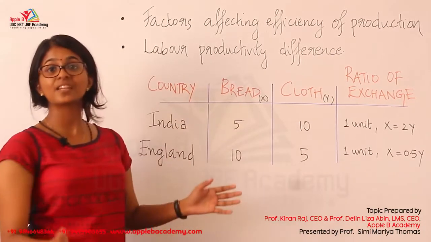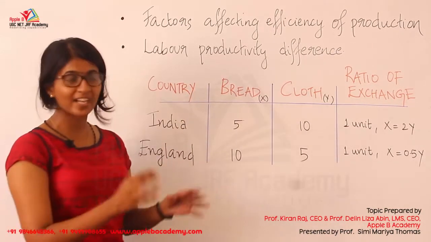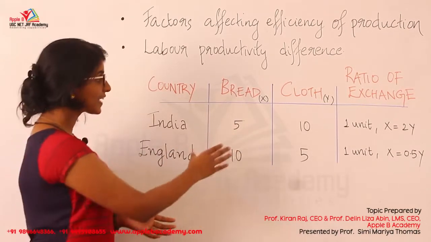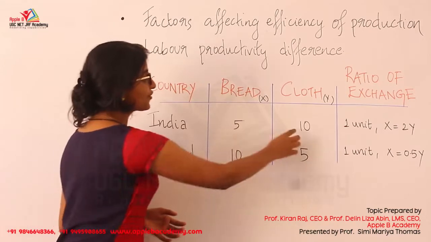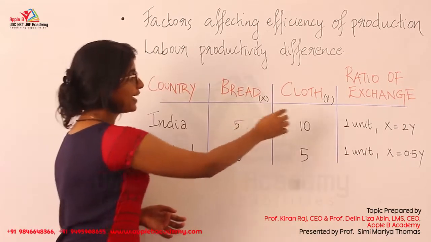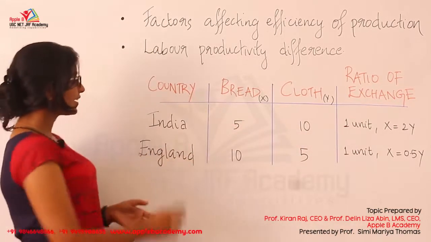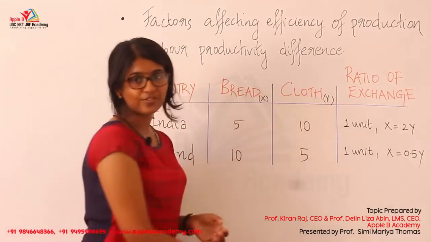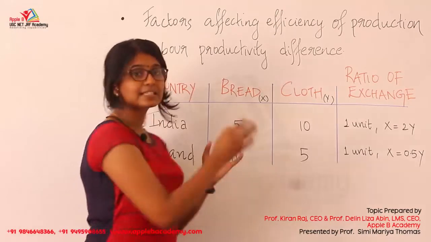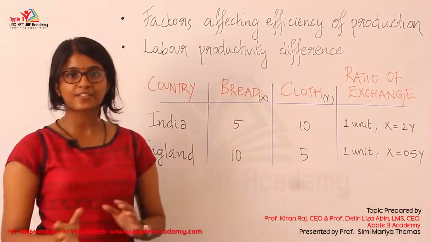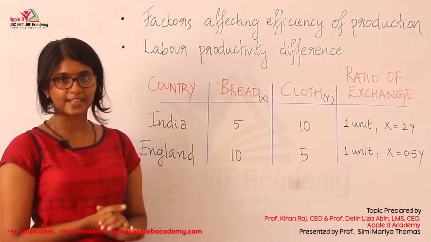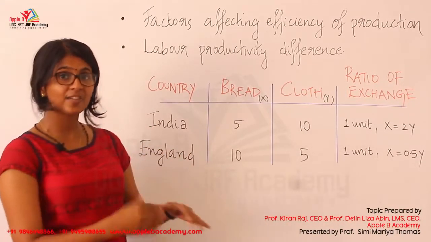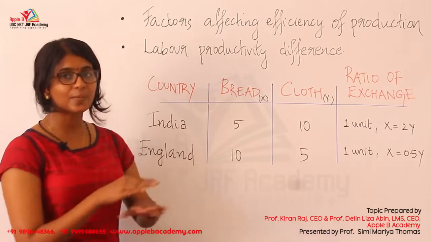So this is a case where no international trade takes place, where both the countries have domestic production of both the commodities. At that time we will see that India will have 15 units of production, 5 units of bread and 10 units of cloth, and England will have 15 units of production, where 10 units of bread and 5 units of cloth. As a total, we will have 30 units of products when the global production is considered. So this is a case where there is no international exchange of goods and services, where we have only domestic production and domestic exchange.